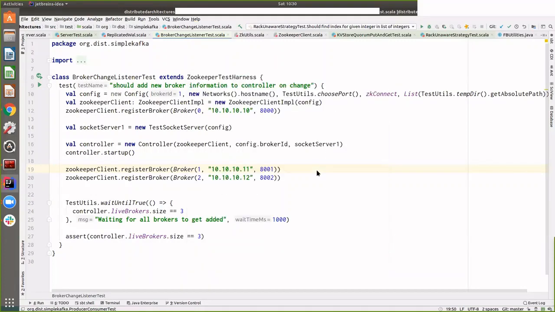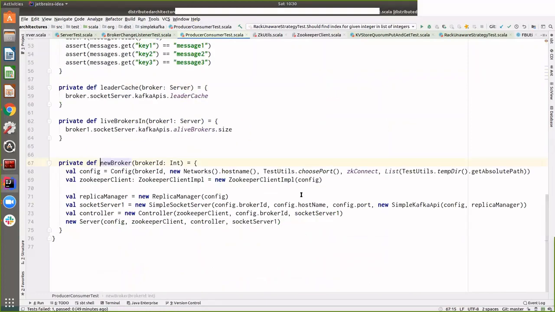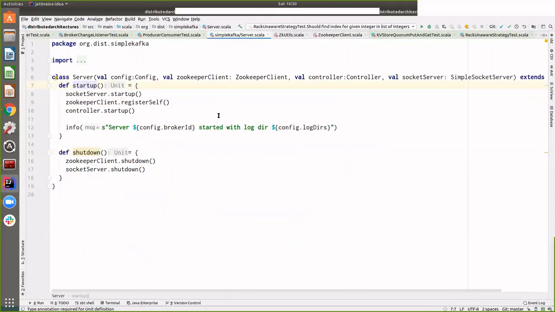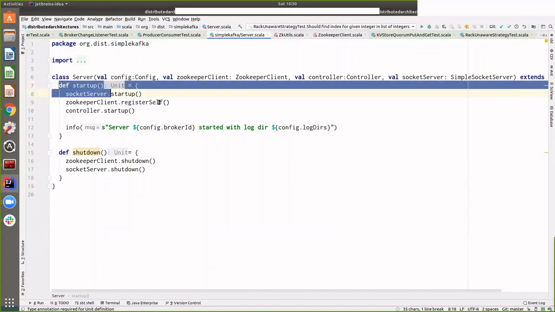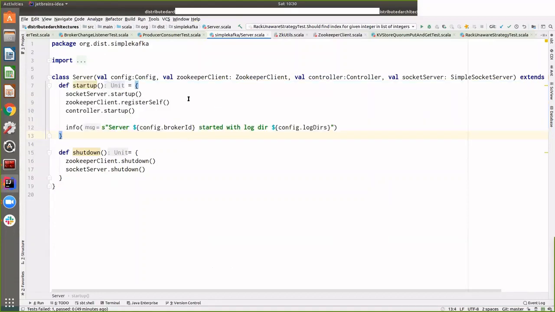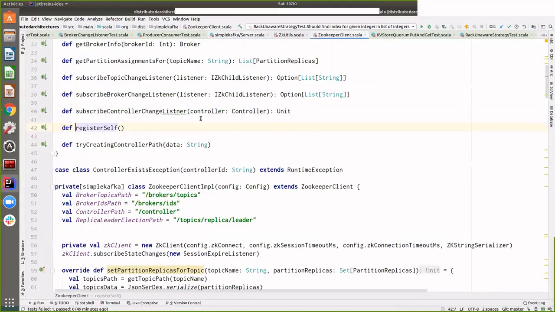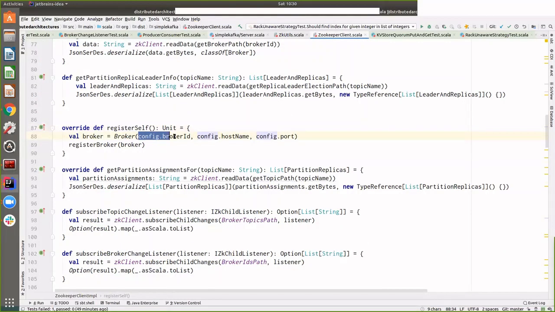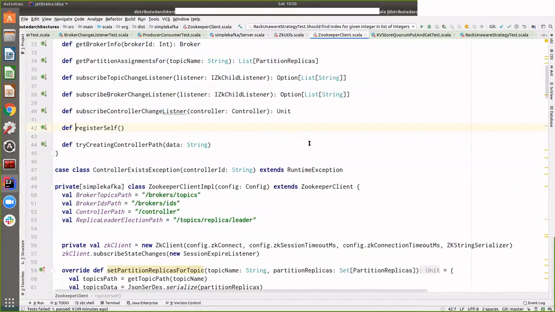And maybe I can show you a more complete example. Essentially you will have your server, the main method of your server class, like in case of Kafka or HBase or anything, which will register itself, and registering is essentially just whatever the IP address and port is for your server. You will register it in Zookeeper.